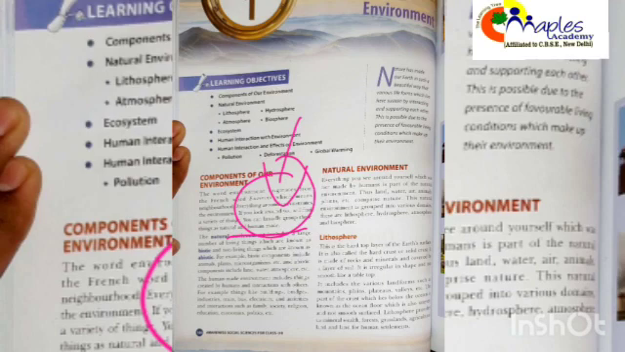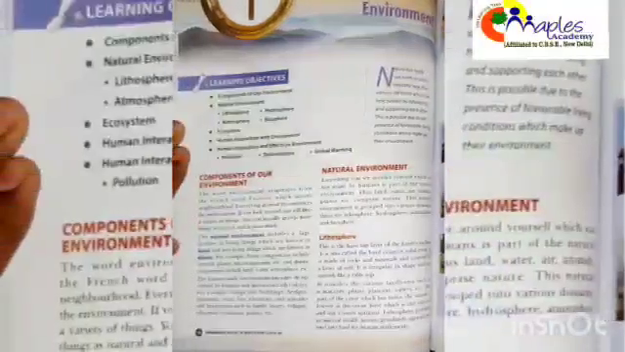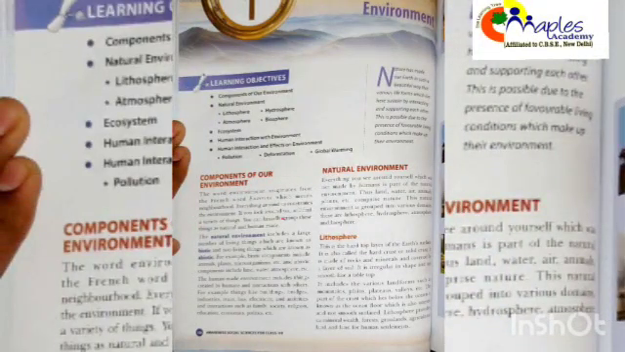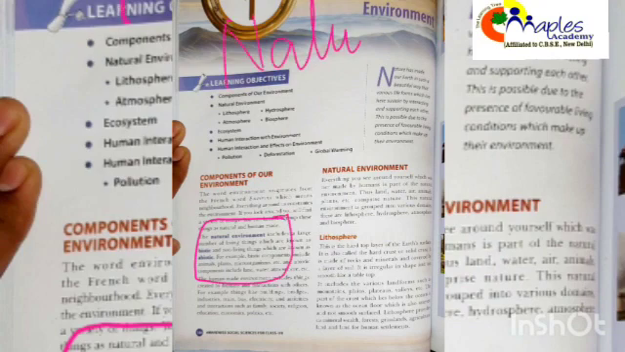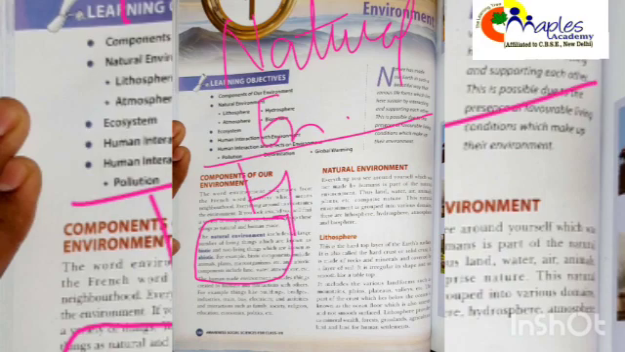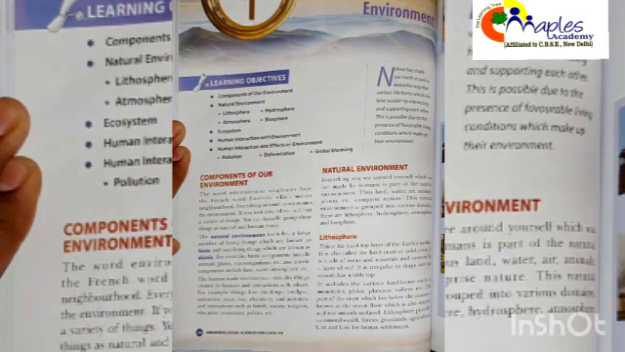Our environment can be classified into two broad categories. What are those two broad categories? That is natural environment and human made environment. So remember these two broad categories, that is natural environment and human made environment. Now firstly we will classify the natural environment.